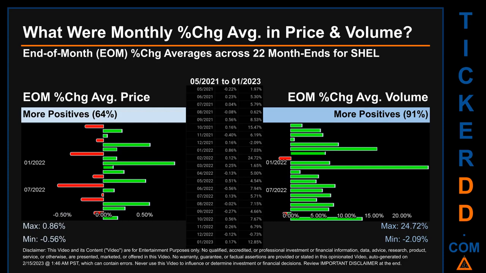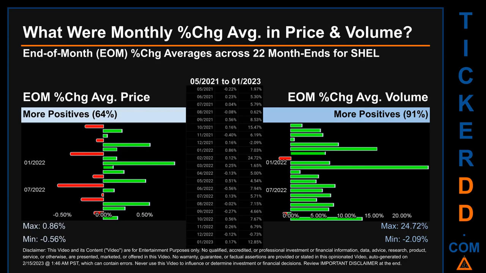From 05/2021 to 01/2023, 14 out of 22 month ends had a positive percentage change in average price. That is 64% of month ends saw a positive percentage change in average price. In terms of volume, 20 out of 22 month ends had a positive percentage change. That is 91% of month ends saw a positive percentage change in average volume.